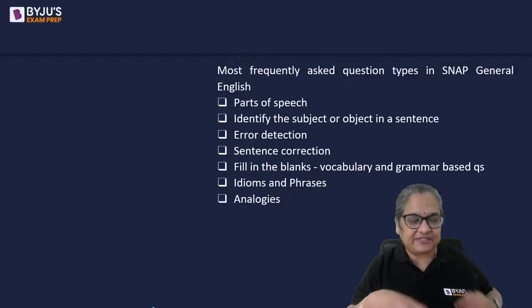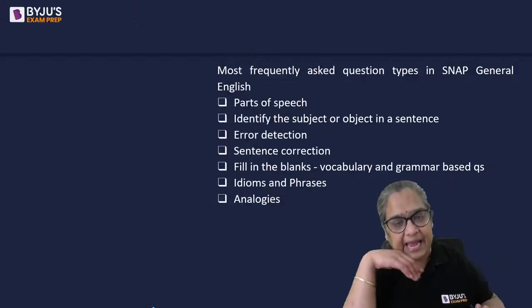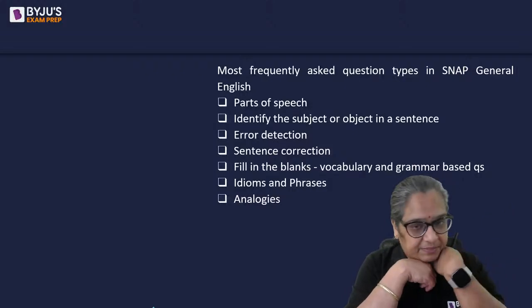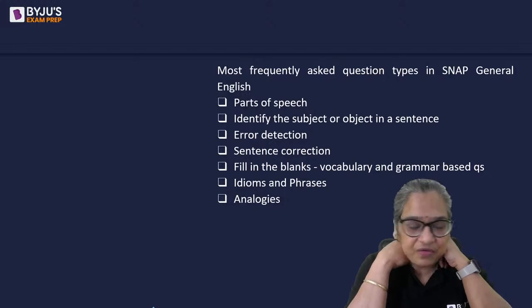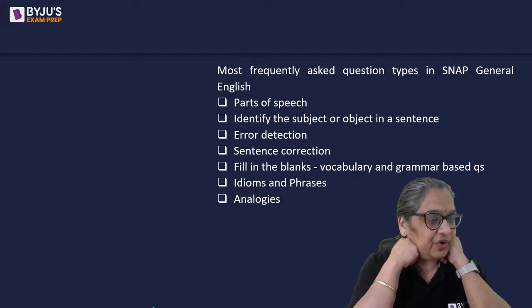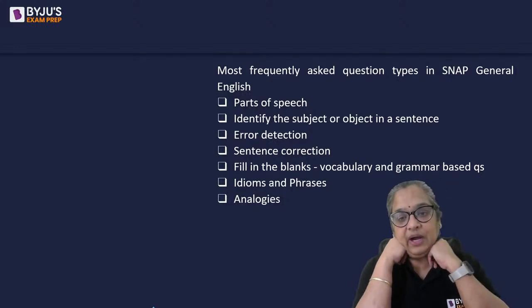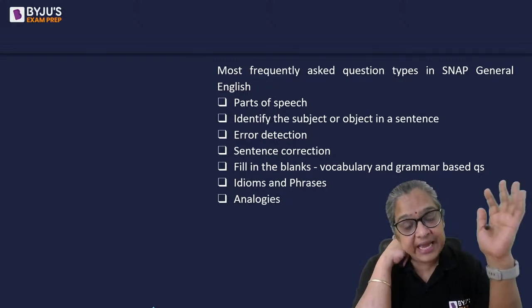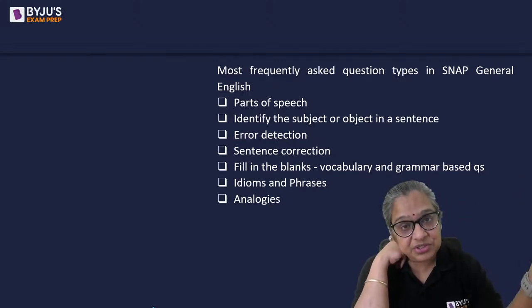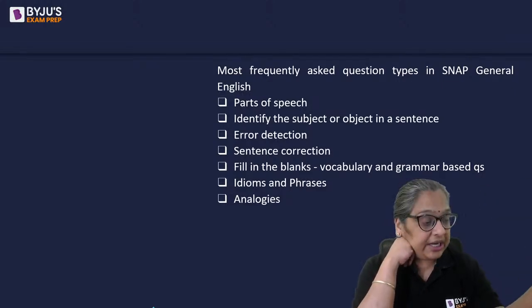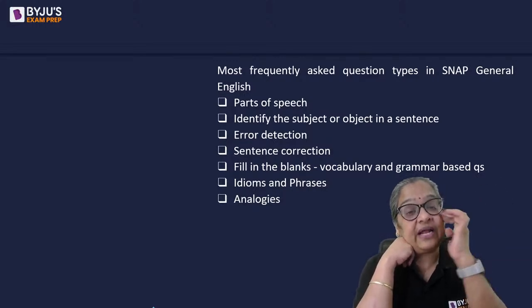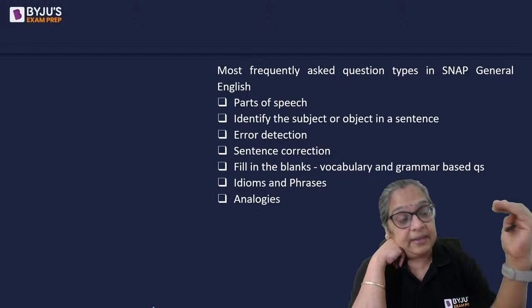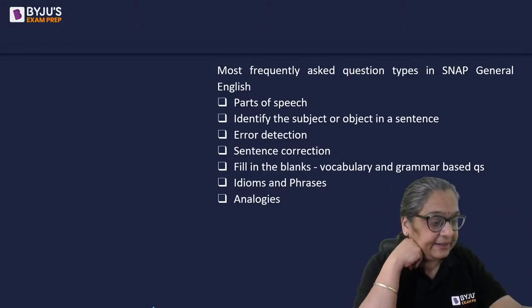Okay. Now we have started the series on SNAP, 100 most expected questions. Vikrant has taken some sessions. I'm going to complete it now with the last set of questions. As you know, SNAP has 15 questions on English, no reading comprehension in the last 2 years, but they can change it. Today we are looking at the general English part of it, that is not reading comprehension, but vocabulary and grammar.